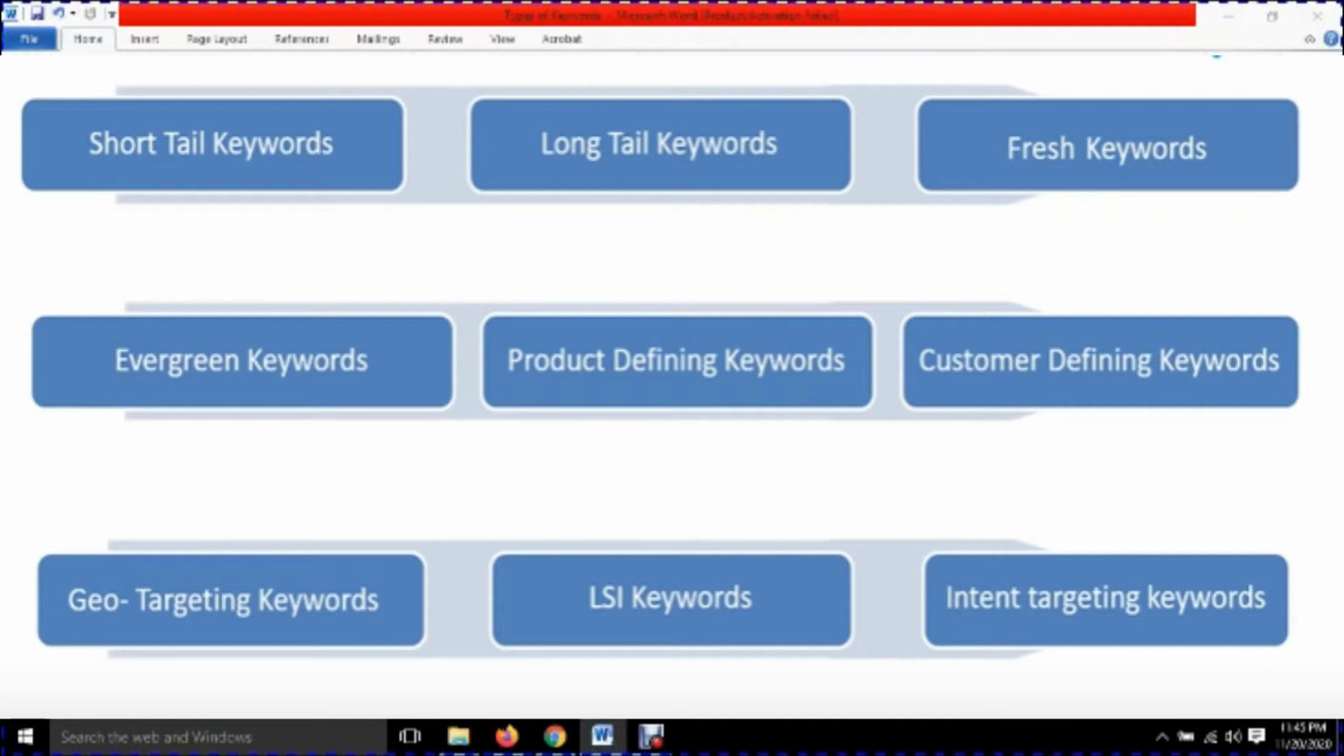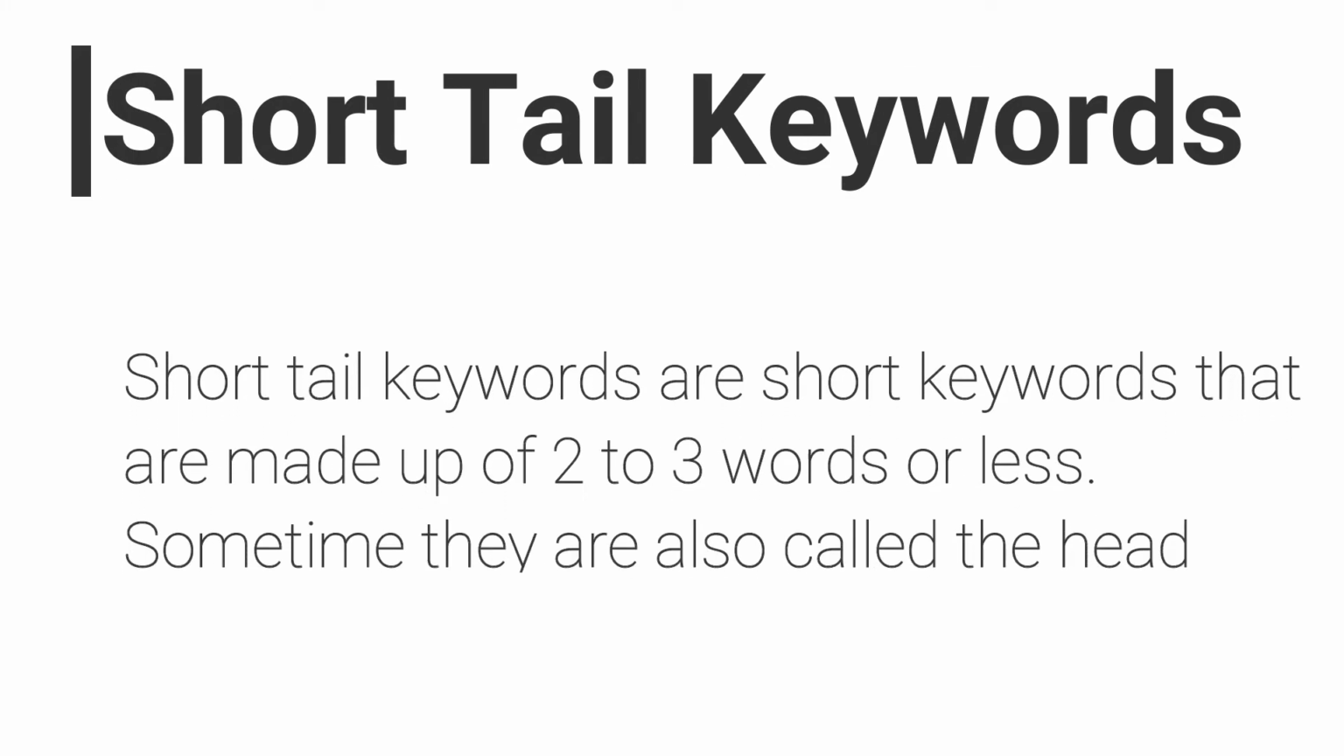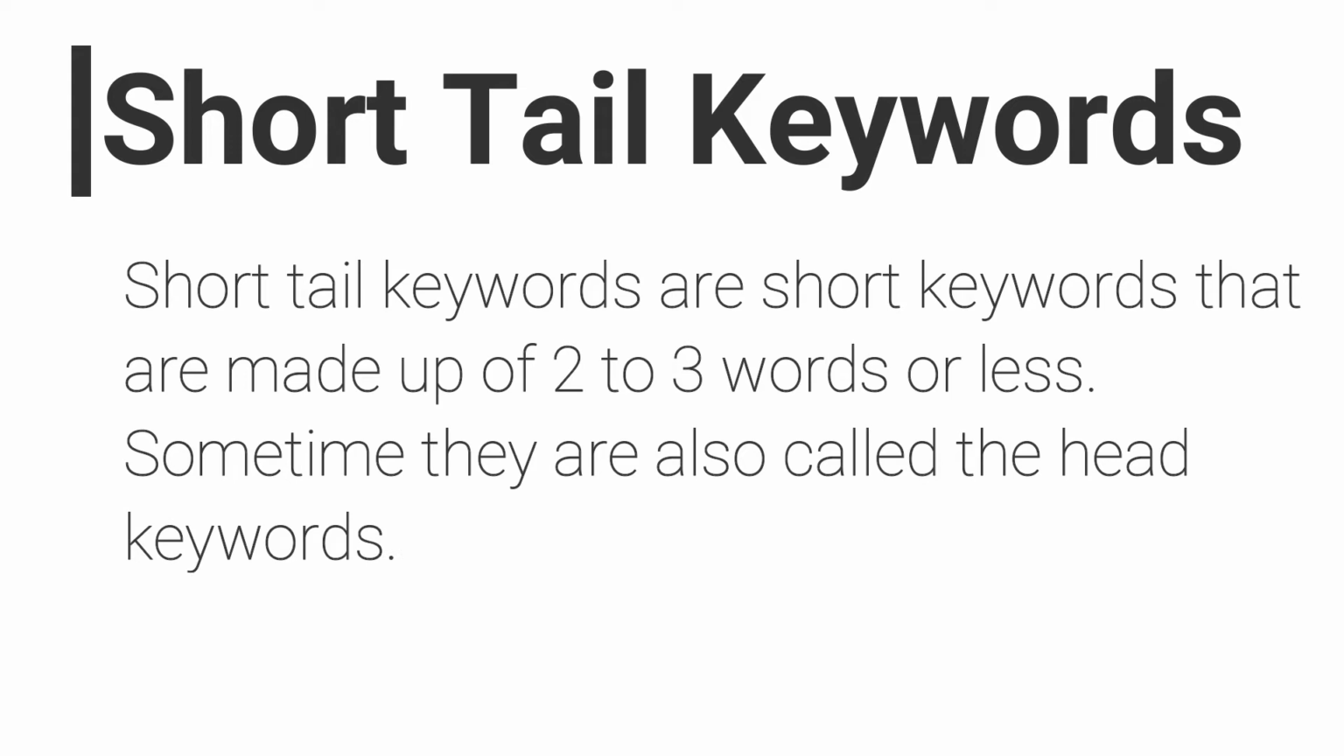So now we are discussing more about the keywords. Now I am describing every keyword with a short example. So let's start. First is short tail keyword. Short tail keywords are short keywords made up of 2 to 3 words or less. Sometimes they are called head keywords.